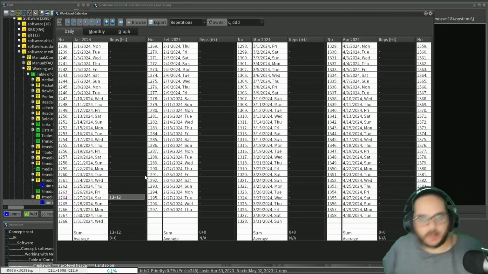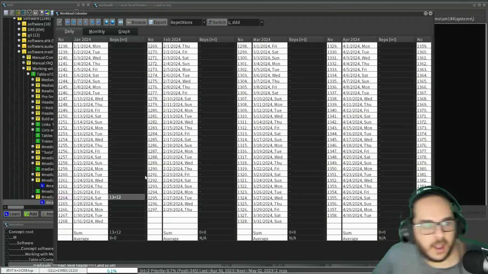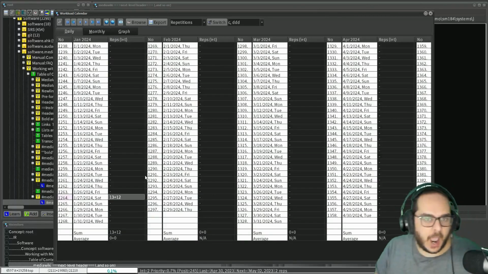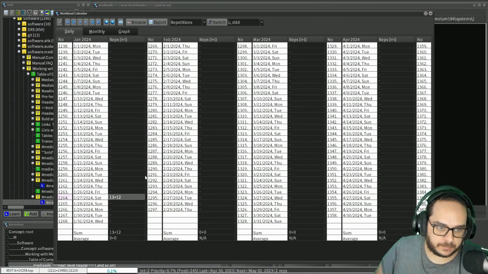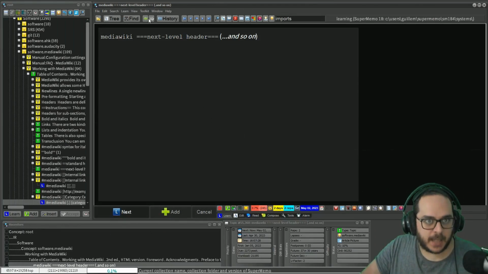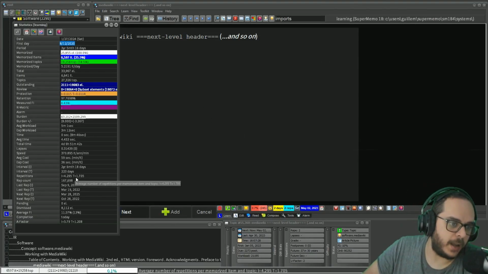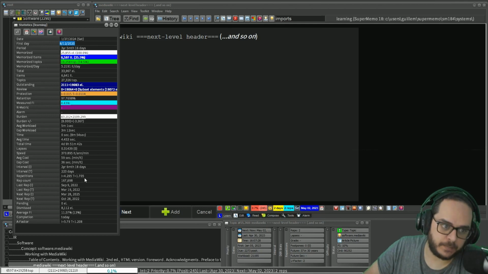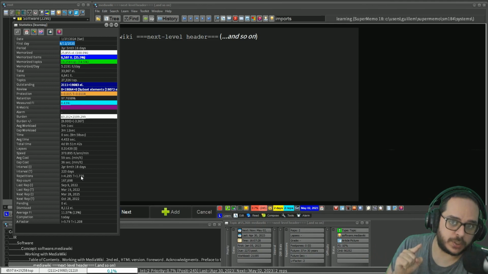That means that for 3 years, I was not misled, but I didn't catch that detail. So when you go to the collection stats, I know in this superall backup, I have 1.705 repetitions per topic on average. Let's simplify to 1.7. That includes the last one that is not being counted.